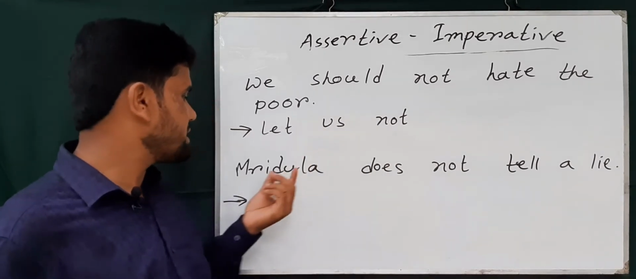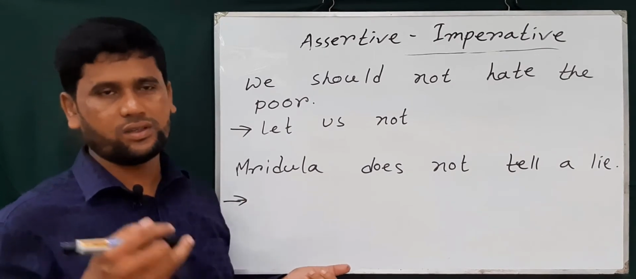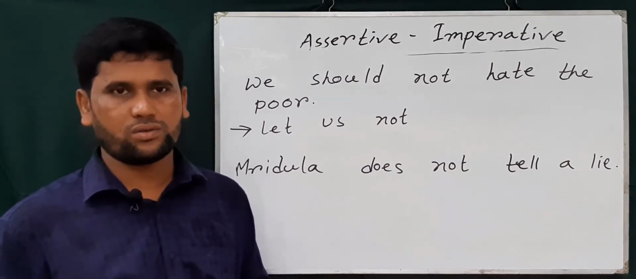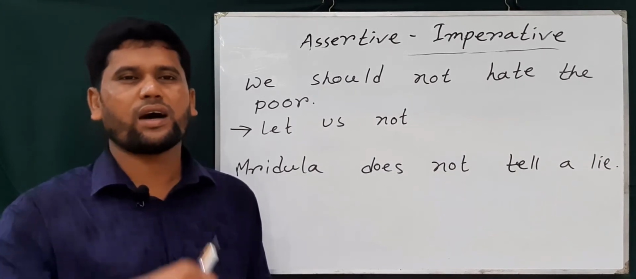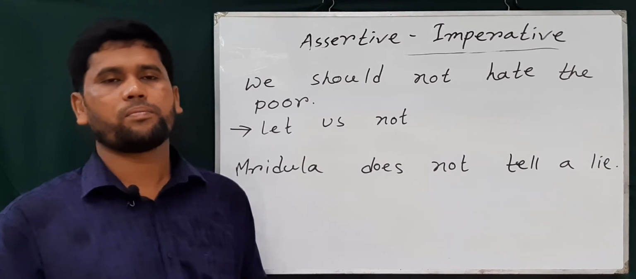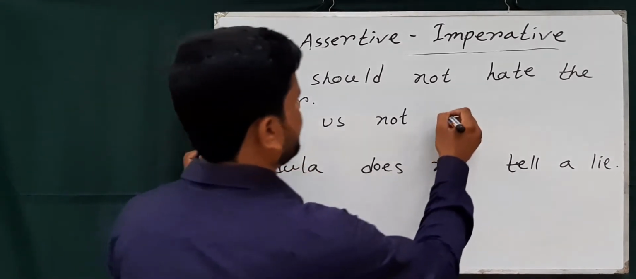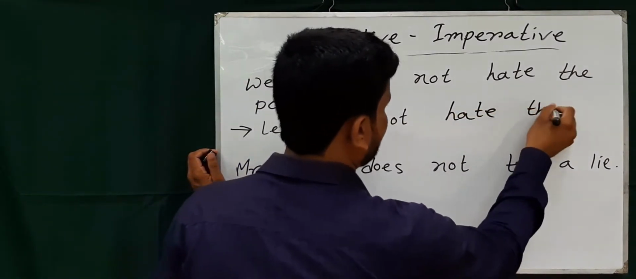But if the subject is a noun, we should use not before the noun. You know, using the rules of using not: in the negative sentence we use not before a noun but after a pronoun. So, let us not hate, then base form of verb.